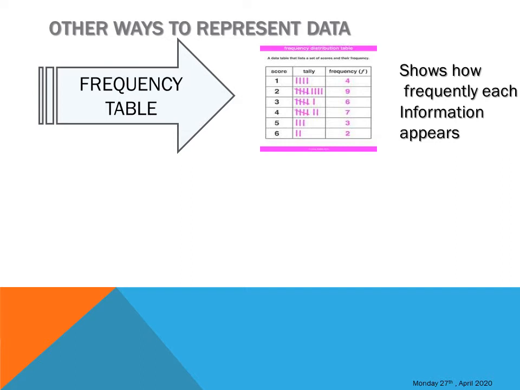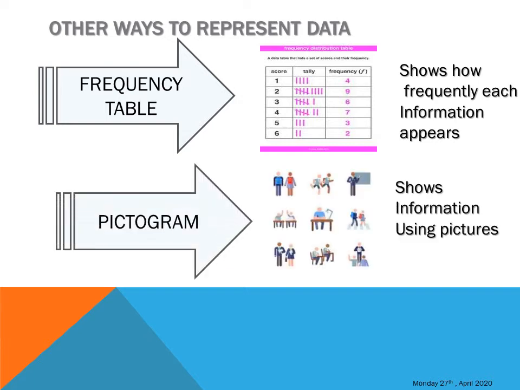For example, on this table, we can see that the number that appears most is 2. The highest frequency is 2 because 2 appears 9 times. And which one appears the least? 6. 6 appears only 2 times. So this shows information about how frequently a number appears. Then the pictogram. Remember that we said the pictogram shows pictures. It shows information using pictures.